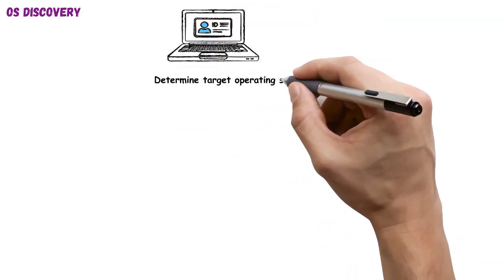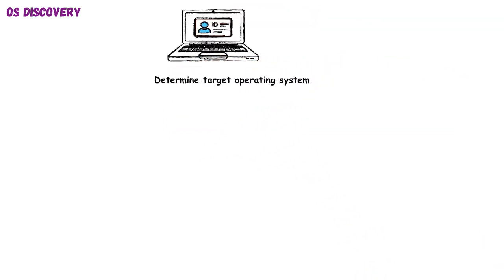OS discovery. OS discovery is like trying to figure out the make and model of a car just by observing how it drives and responds to signals. In cybersecurity, it's about determining the operating system running on a target device based on its network behavior. This is achieved by analyzing subtle differences in how different operating systems implement network protocols. For instance, various OS versions handle TCP/IP stacks, fragmentation, or initial window sizes uniquely, creating a distinctive fingerprint.